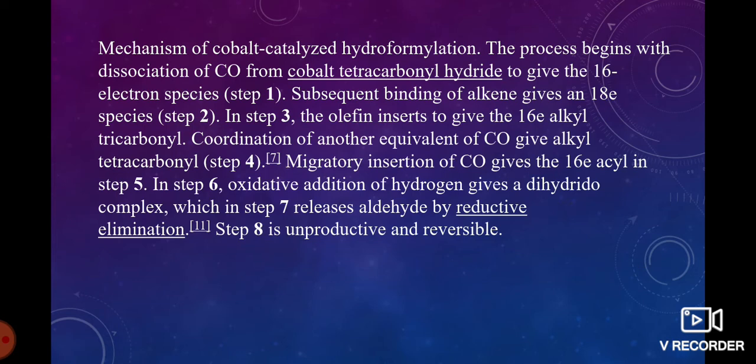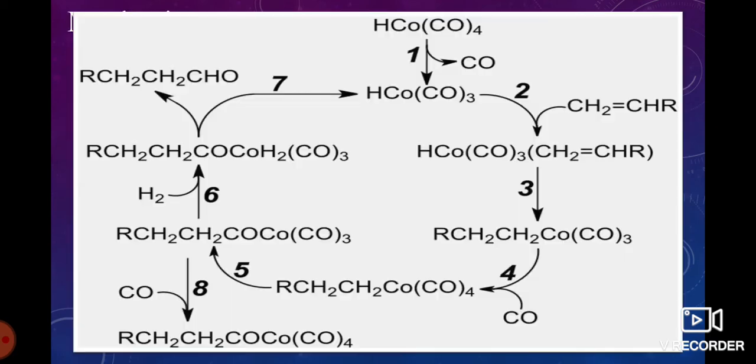Mechanism of cobalt catalyzed hydroformylation. The process begins with dissociation of a CO group from cobalt tetracarbonyl hydride to give a 16 electron species. First we are taking the cobalt species.